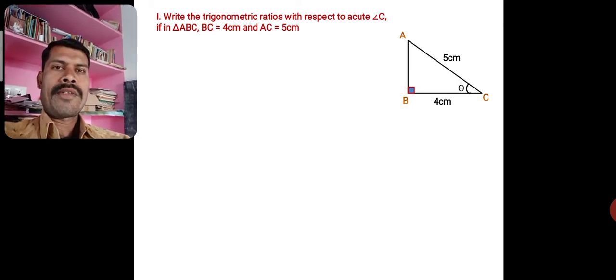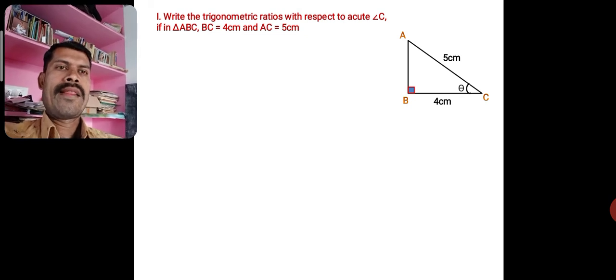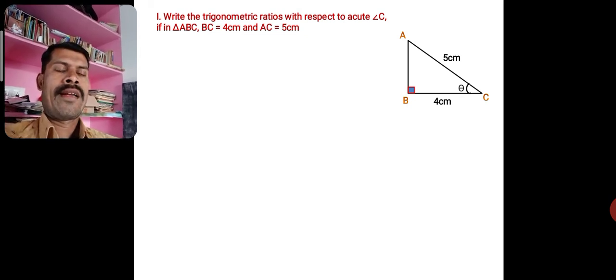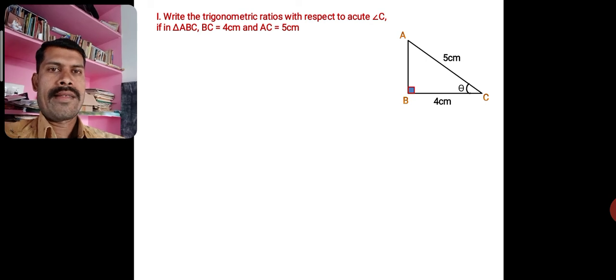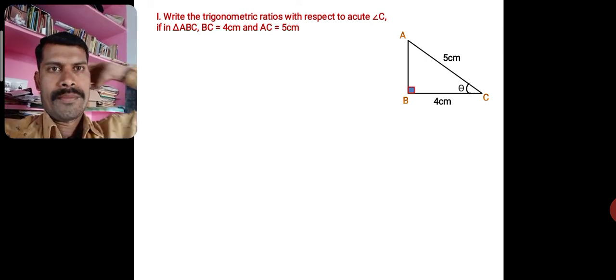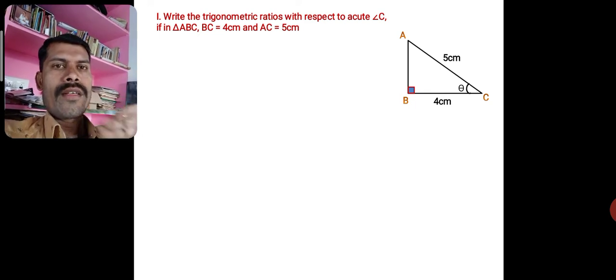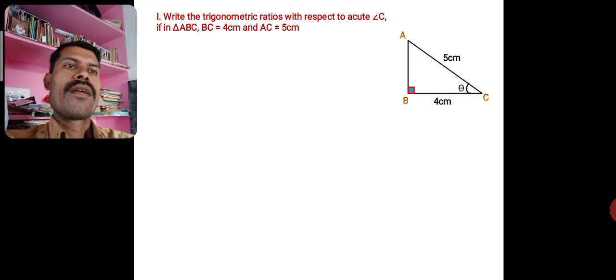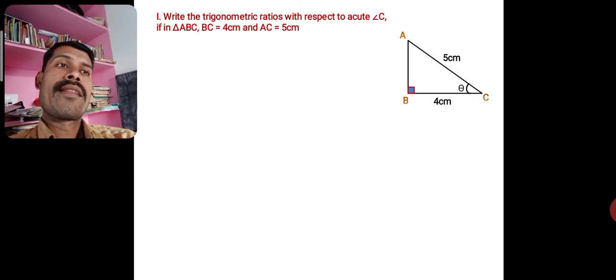To take the ratios of trigonometry, we need the lengths of the sides of the right-angled triangle. One more side, the length of the side we need, AB. First you calculate that one using the Pythagoras theorem. So using that, you calculate the length of AB.